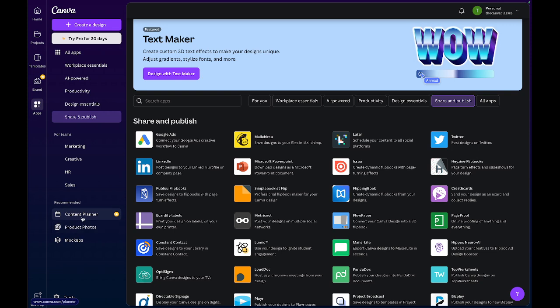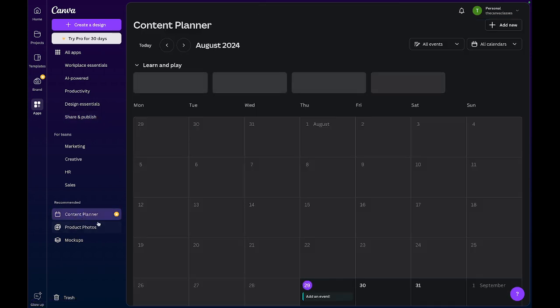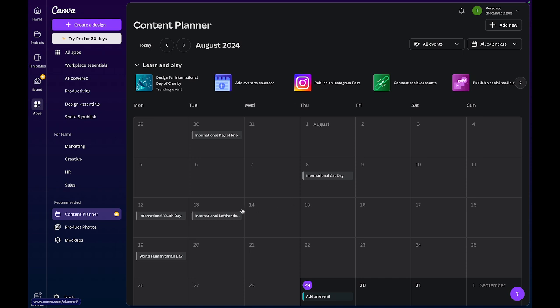Then we have the content planner. Content planner basically lets you see what is happening on each day of the year, and even when you have things that you want to share coming up, you can link this calendar to your social media account, and your designs can be posted when they need to go out, more like scheduling what you want to share.